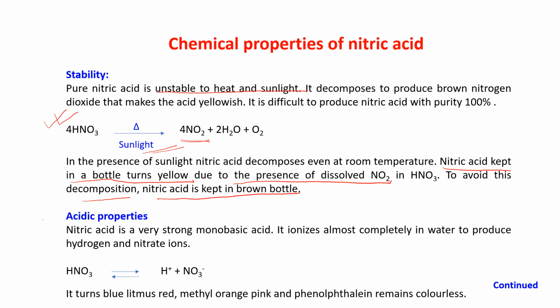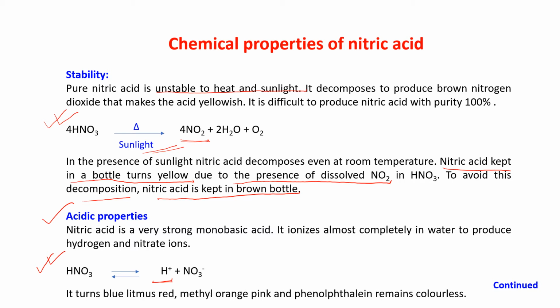Acidic property of nitric acid. You all know that nitric acid has an acidic property. That means it will liberate H plus ion. H plus ion is the only positive ion which will be furnished from an acid when it is dissociated, when it is ionized. In the previous chapter, acids, bases and salts, you have seen that nitric acid is a monobasic acid. Nitric acid on dissociation will give you only one hydrogen ion.